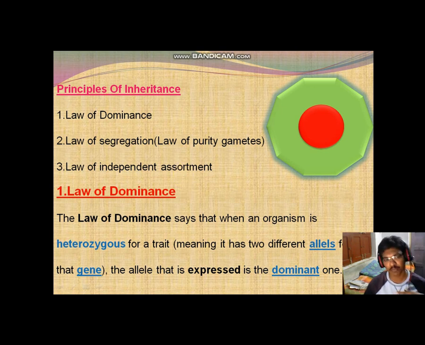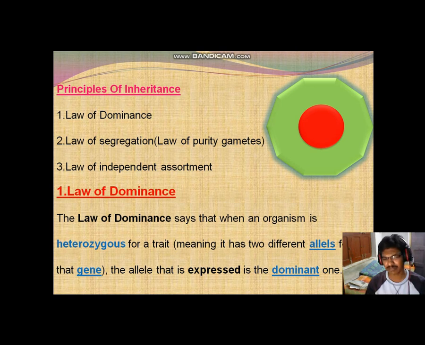First one, the law of dominance. The law of dominance says that when an organism is heterozygous for a trait, which means it has 2 different alleles for that gene. Previously I have discussed that the 2 alternative forms of a gene are alleles. So the allele that is expressed is the dominant one. Definitely the dominant character will be expressed in the generation.